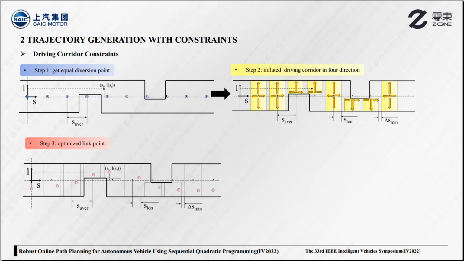And in the lateral direction, the inflation stops when it reaches lower or upper boundaries. After optimization, we get optimized link points in step 3, which are restricted to the corresponding driving corridor. The link points are the endpoints of each segment.